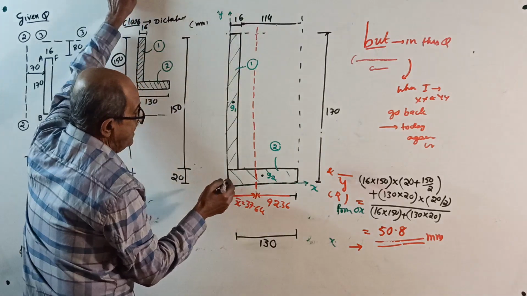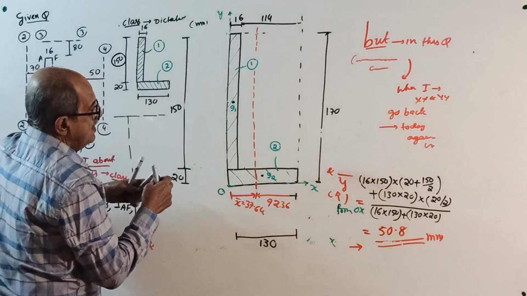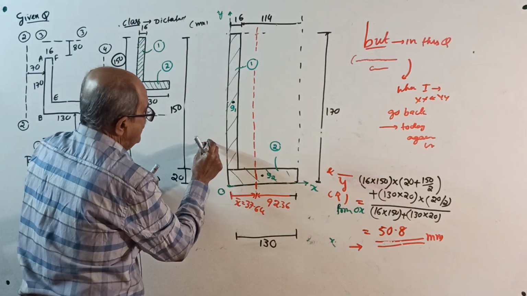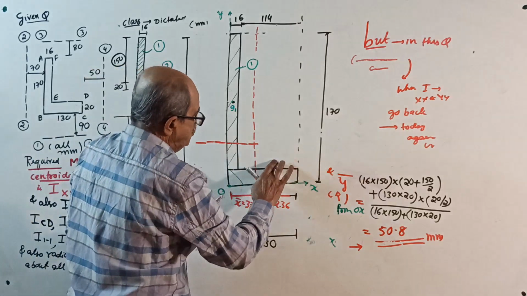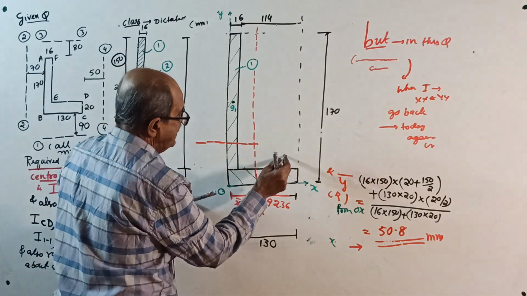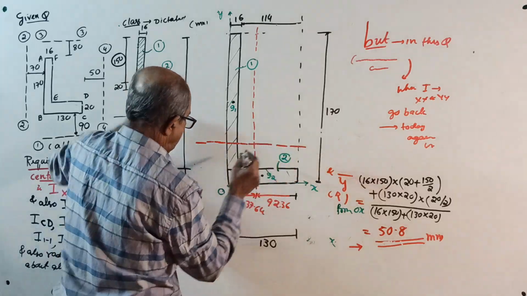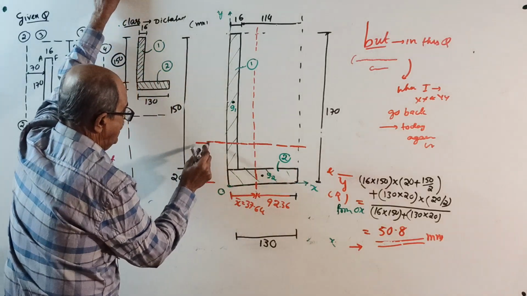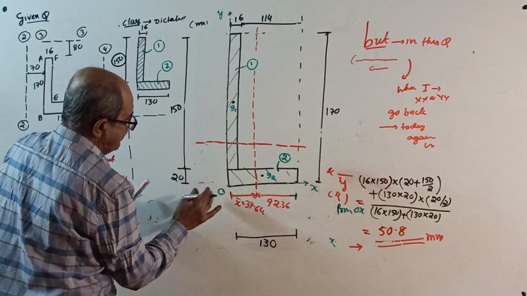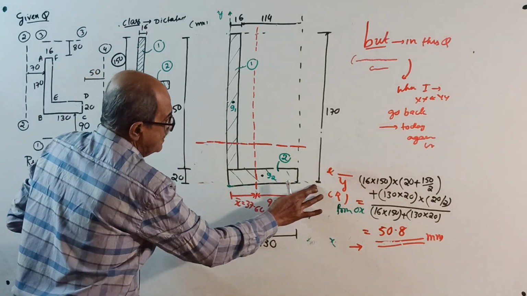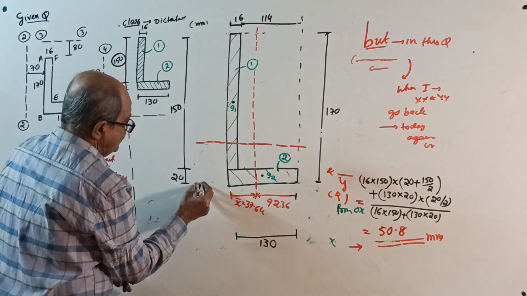And vertically 50.8. See, this is 20, a little more, around somewhere here. The 2 is obstructing me, so go that side, don't disturb me. See, this is your one more axis. From here to here is your y bar. Again, space problem. I should have more space, and I don't want to remove this. Now your O and X can be removed, that is not required.